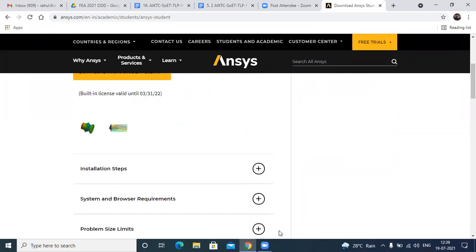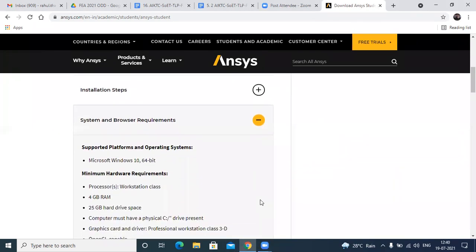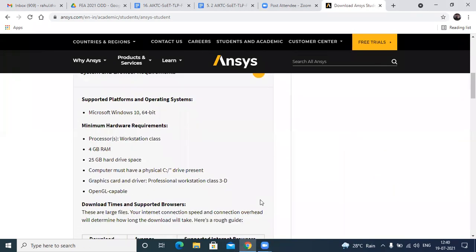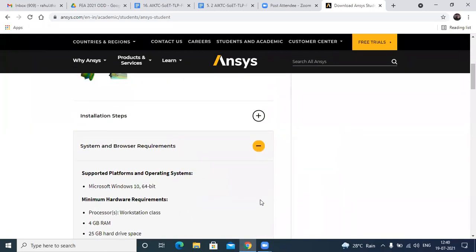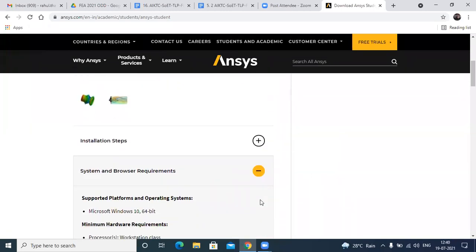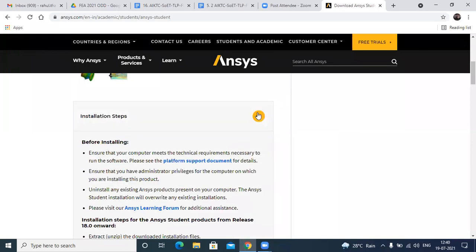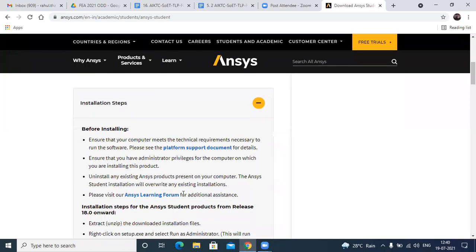Meanwhile, you can check your system requirements. Make sure that your PC or laptop meets these specifications. This version is 64-bit. How to install? There are simple steps. Just run your setup file.